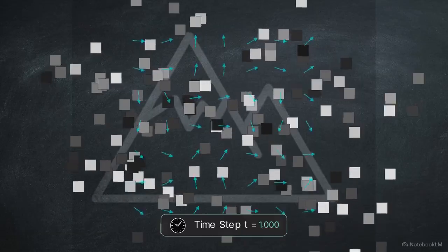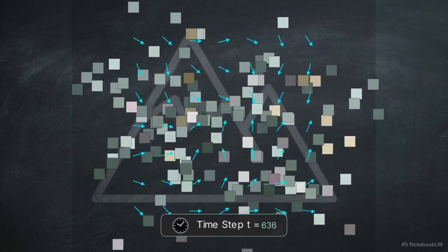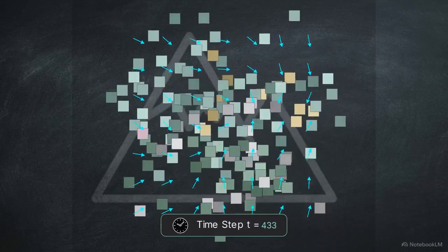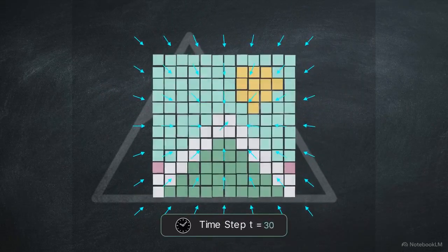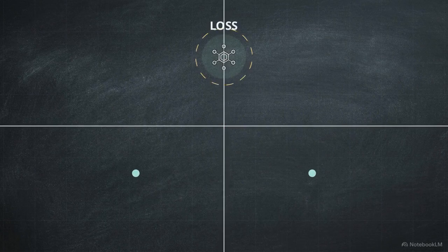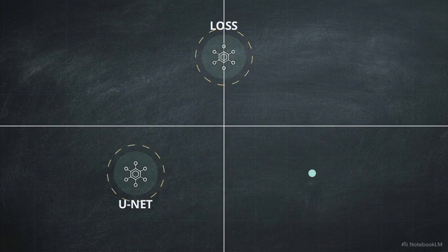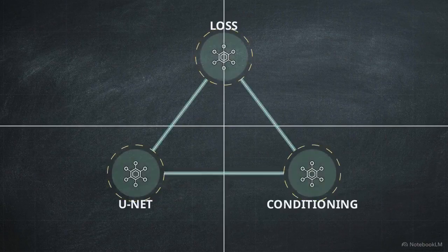Reversing this destructive process requires learning how to navigate back up the gradient of the data distribution. We must calculate a time-varying vector field that points each pixel away from pure noise and toward a state of higher data likelihood. Executing this reversal requires three components. First, a mathematical objective to optimize. Second, a neural network architecture capable of processing spatial data. And finally, a mechanism to control the semantic output of the system.